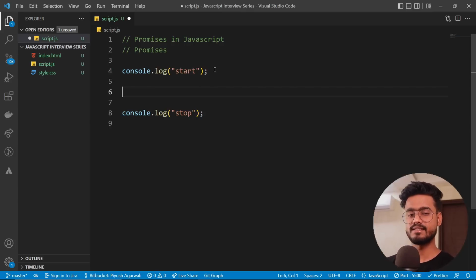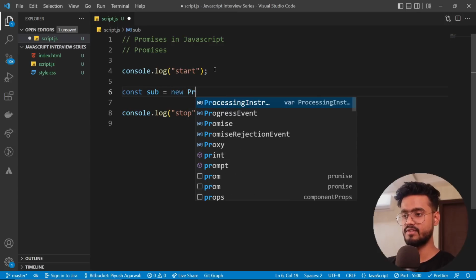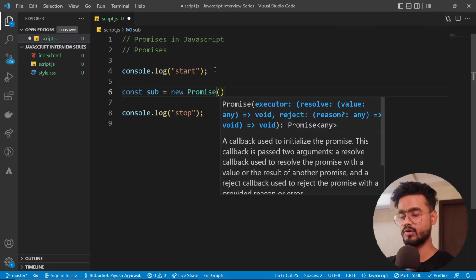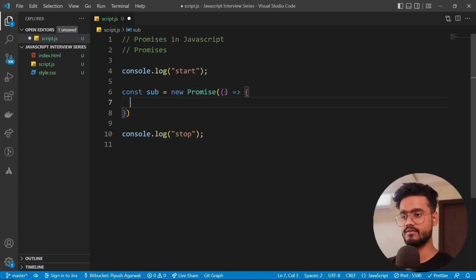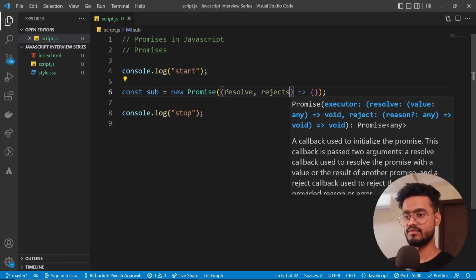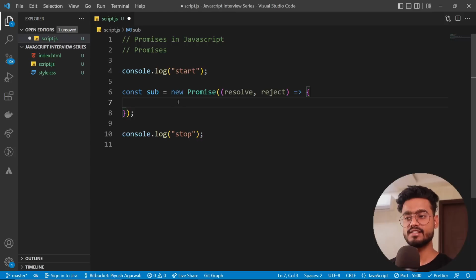I'm going to create a very simple promise example. Let's take const sub equals new Promise. We have this Promise class in JavaScript, and we're going to create a new instance of it, so we add the new keyword over here, new Promise. This promise takes a callback which has resolve and reject parameters inside of it. Inside of this, we can write our asynchronous code, like if we're trying to fetch an API or whatever, that will return some promise which will be fulfilled or rejected. So we can write that code over here.